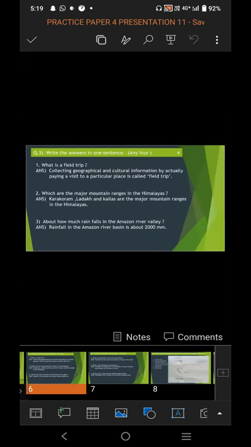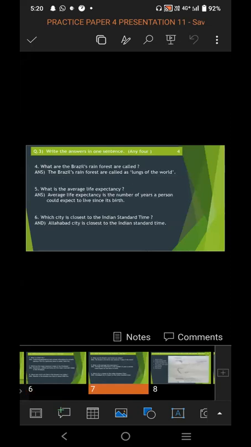What is a field trip? Collecting geographical and cultural information by actually paying a visit to a particular place is called field trip. Second, which are the major mountain ranges in Himalayas? Karakoram, Ladakh, and Kailas are the major mountain ranges in Himalayas. About how much rain falls in the Amazon River Valley? Rainfall in the Amazon River basin is about 2000 mm.